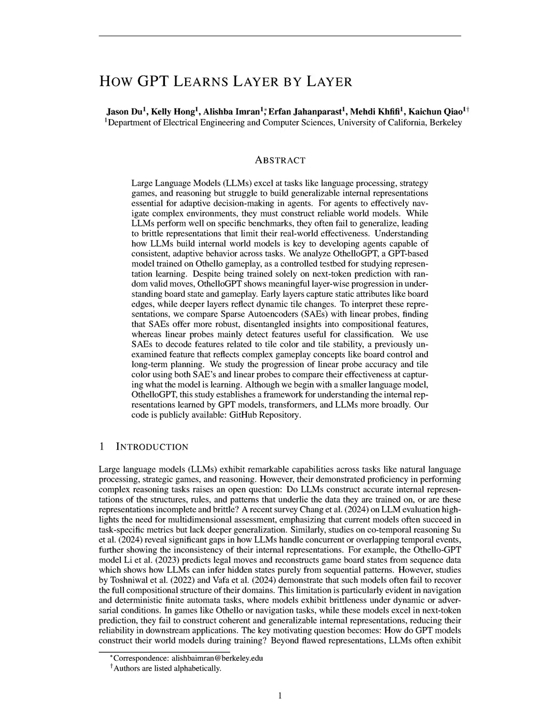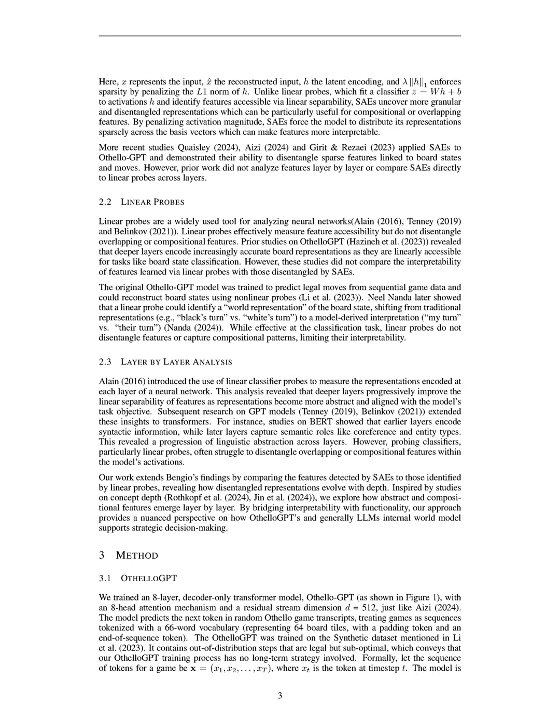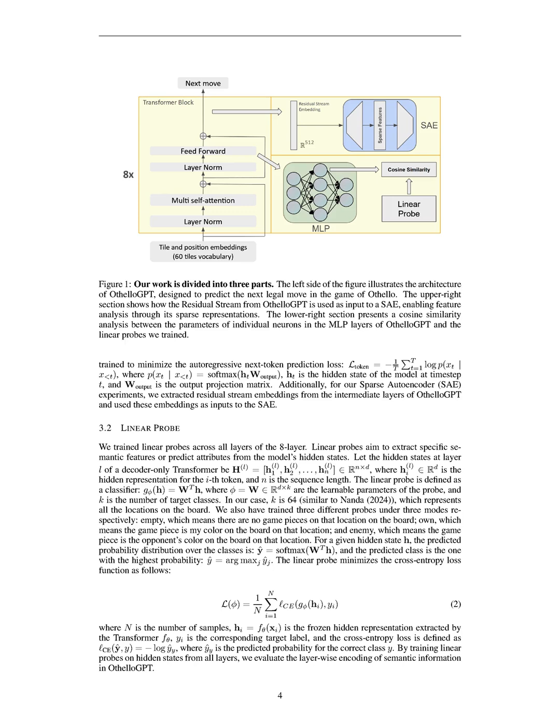To validate the effectiveness of our method, we utilized the OthelloGPT model, trained on a synthetic dataset consisting of random Othello game transcripts. Our experimental design involved comparing sparse autoencoders, SAEs, and linear probes to analyze the learned features across the model's layers. We specifically extracted residual stream embeddings from intermediate layers for the SAE experiments and trained linear probes to predict tile states, empty, player's piece or opponent's piece, across all layers.